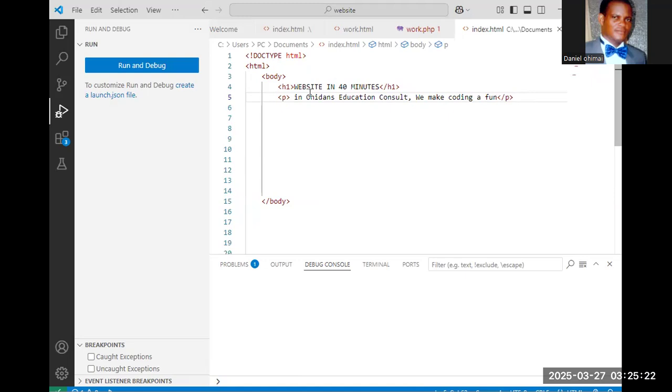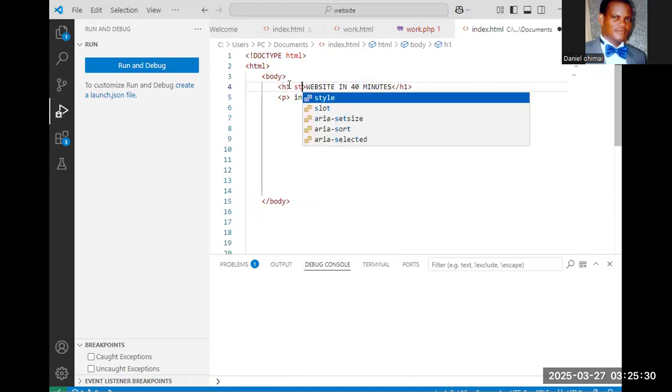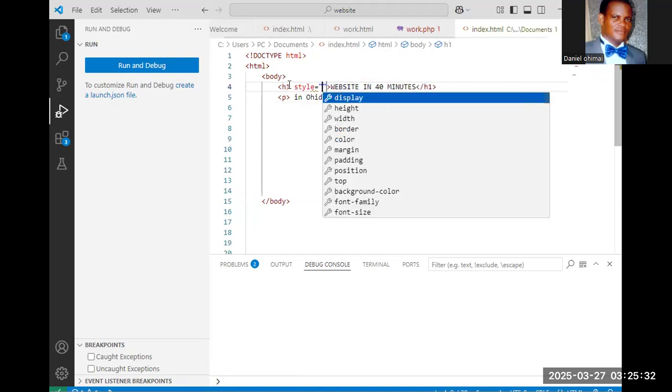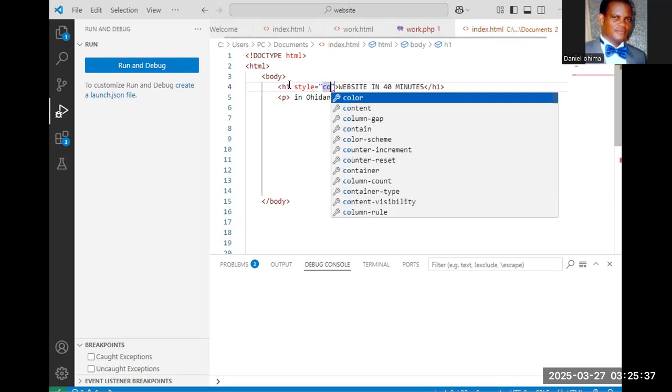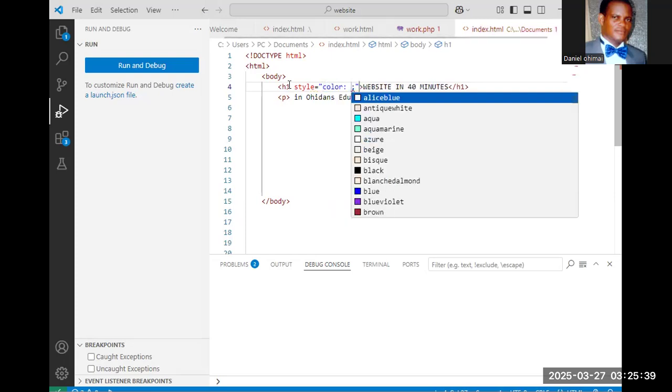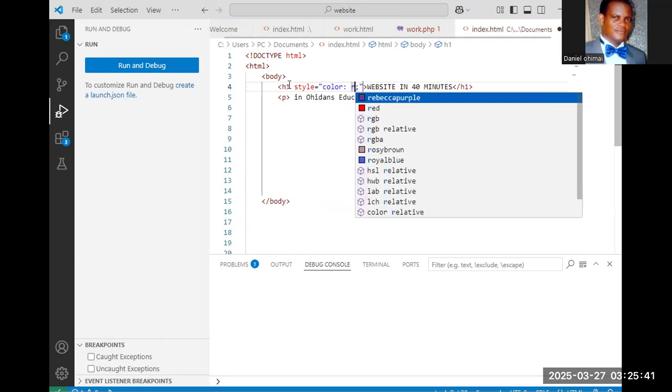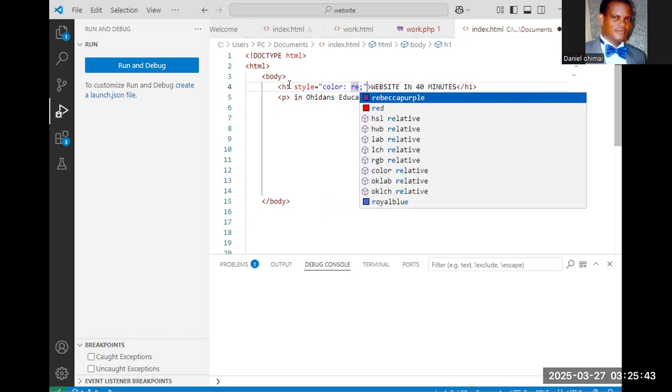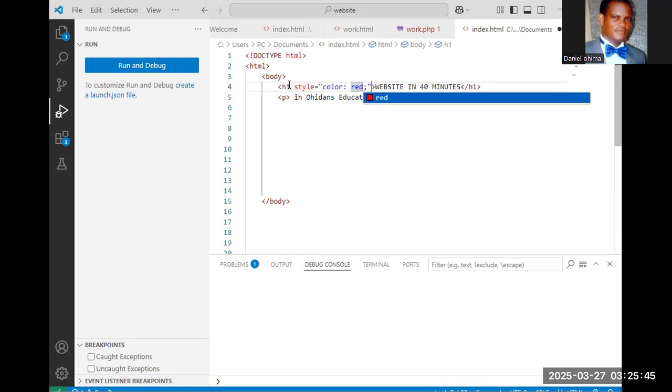Now assuming I want to turn this website in 40 minutes to red. I'll just click inside this place. I'll put style. That is, I'm saying I want CSS. Then in the style I want a color. Click on color. What color do I want? Let's say red. So red is what I want. So let me run the code again and see what it gives. Control F5.